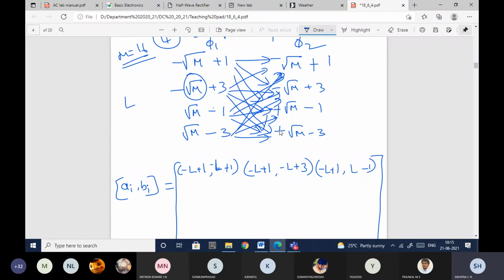That's it. What I'm doing here is pairing the first one with all the 4, the second one with all the 4, the third one with all the 4, the fourth one with all the 4.